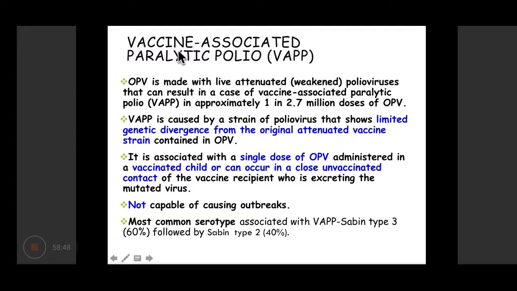Then another threat is VAPP, which is vaccine associated paralytic polio, in which the OPV that is being used, containing live attenuated vaccine, can sometimes change a little bit and cause paralytic polio in the vaccinees or in their close contacts who have been exposed to this virus. But it is not capable of causing outbreaks since the change is only minor and it affects only one particular person.